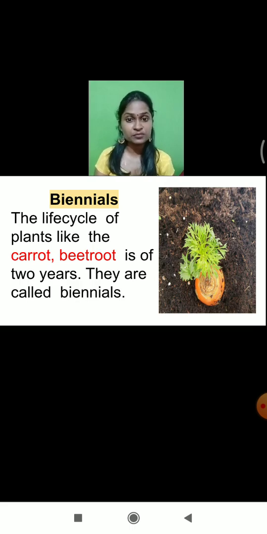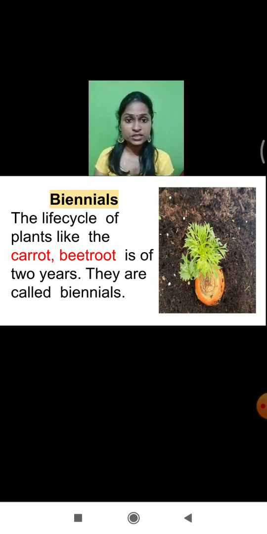Shall we repeat the definition once again? Repeat after me. The plants who complete their life cycle within 2 years are called biennial plants, or you can call them only biennials. What are the examples of biennial plants? Carrot and beetroot. Likewise, you can find other examples and write them down in your notebook also.